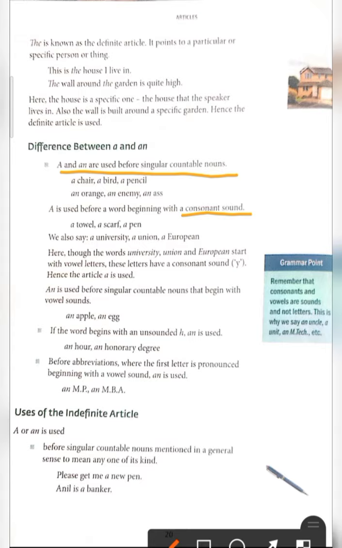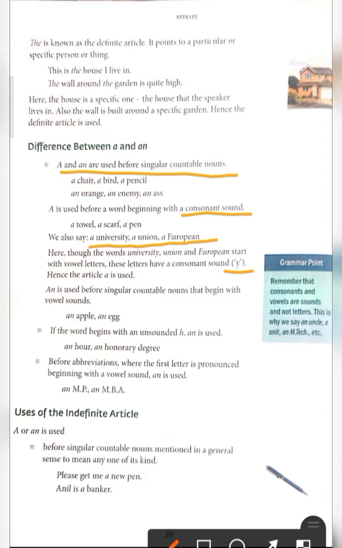We also say a university, a union, a European. You might be wondering why we use a here, because these words begin with u, but the pronunciation is a consonant sound, like y. That's why we use a, like a university; it begins with a y sound.